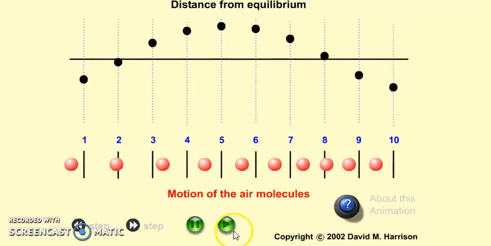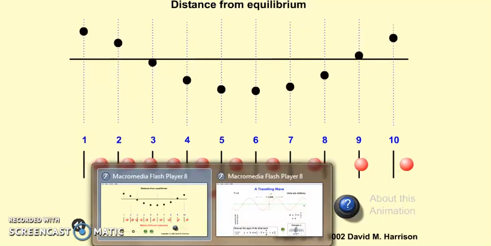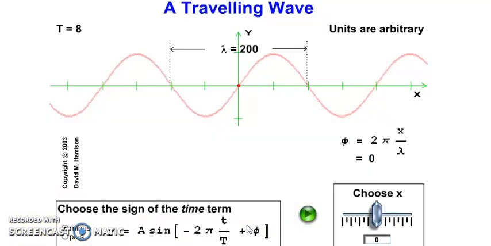There is another thing called SHPW, simple harmonic progressive wave. It's also called a traveling wave. Now in the case of a traveling wave, before I start with this animation, let's see exactly what we are trying to observe in this case.